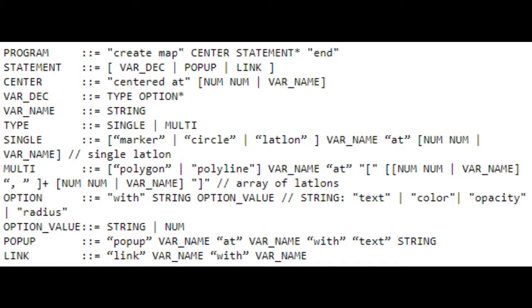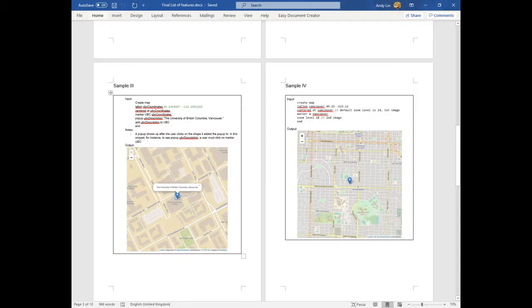We wanted to design a language that was intuitive to learn but powerful to use. At this point, our language had the ability to create objects such as polygons, pop-ups, and lines on a map. Did you implement the program right away? Well, after coming up with a prototype for our language, we tested it by designing a task-based user study. John, here are some of the sample snippets that we showed the users before they performed their tasks.